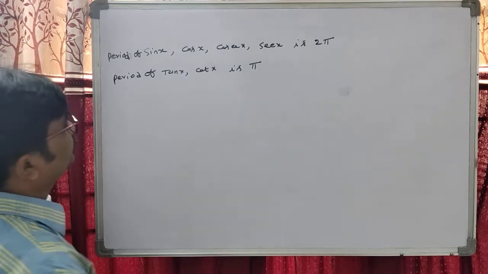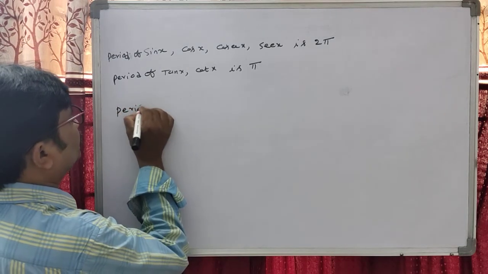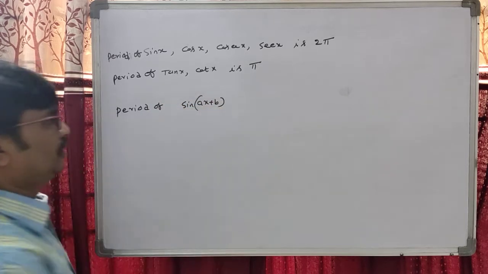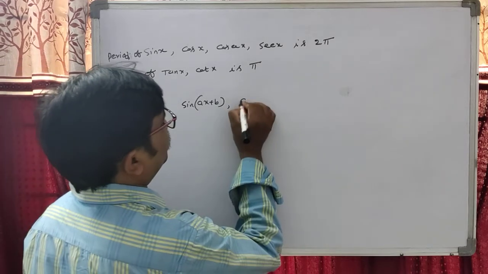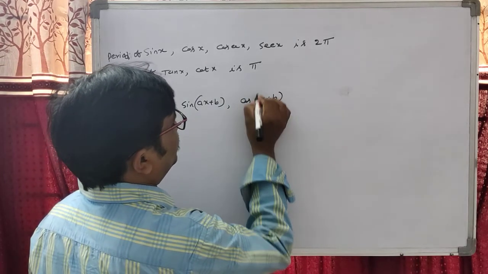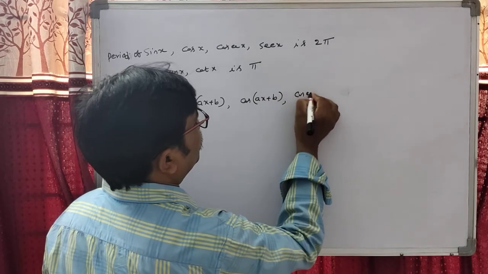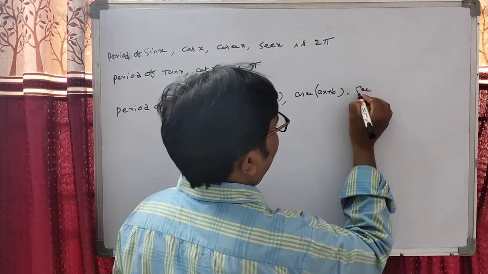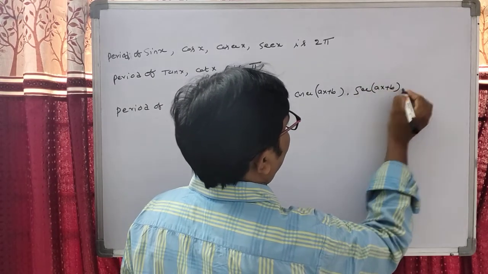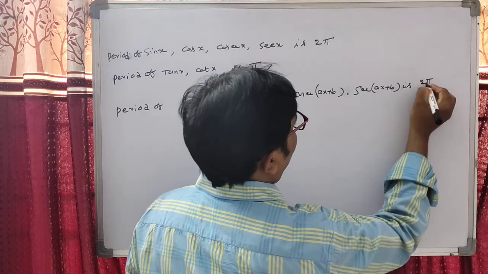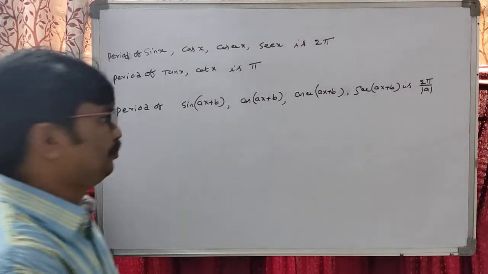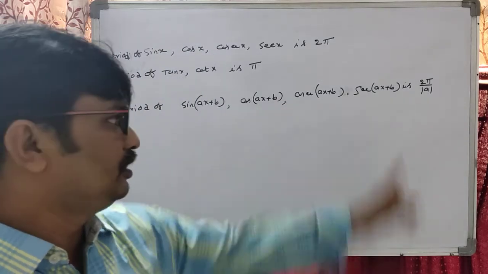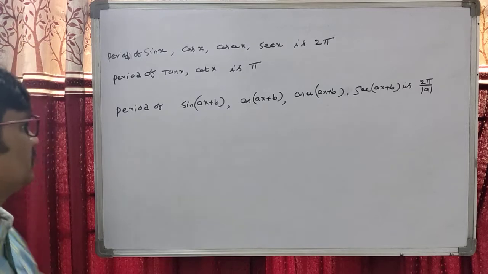After that, students, the period of sin of ax plus b, cos of ax plus b, cosecant of ax plus b and secant of ax plus b is 2 pi by modulus of a.